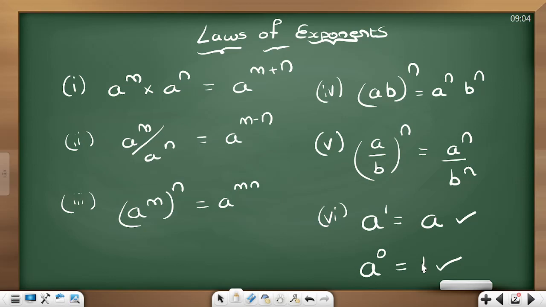So with this knowledge, we are going ahead to solve many problems, which will give you a lot of experience. There are also some more laws other than these 6. Actually, one more is there. In the solving of questions, we'll understand that. Okay. One second.